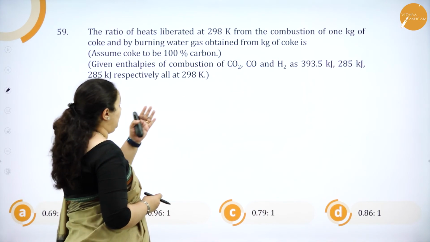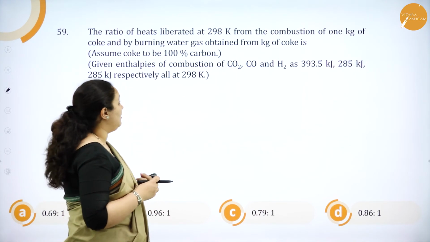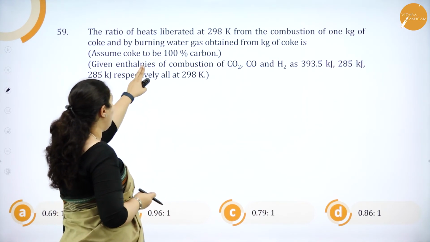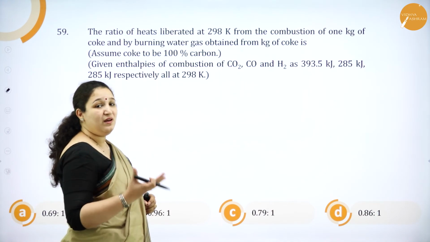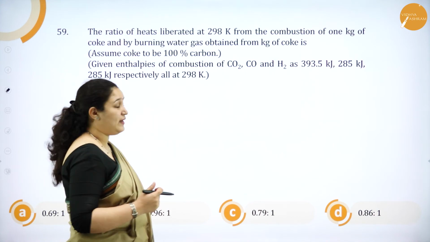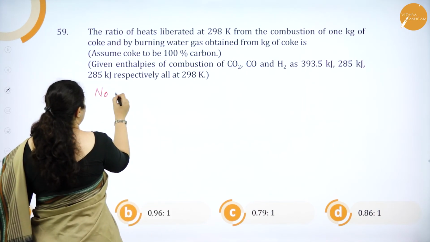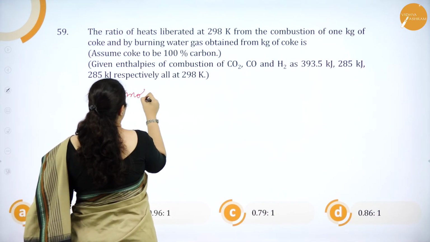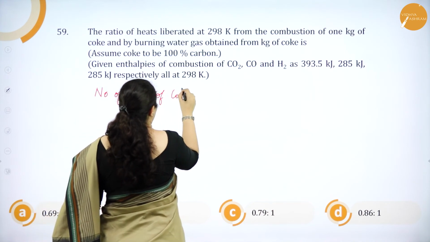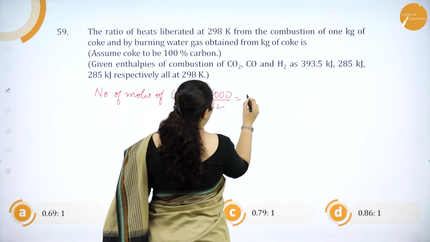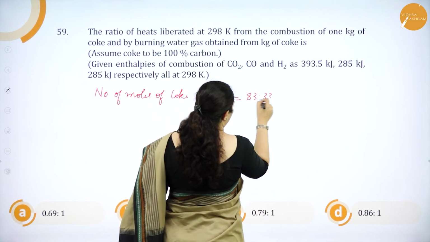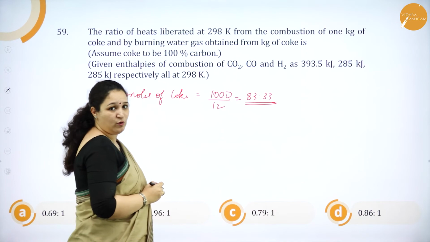We have 1 kg and they have told us to assume coke to be 100% carbon. What is the mass of carbon? It is 12. So, first I will find out the number of moles of coke. Moles of coke is 1000 divided by 12, that is 83.33. This is the number of moles of coke.